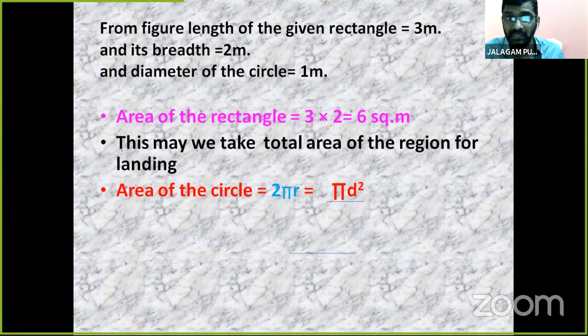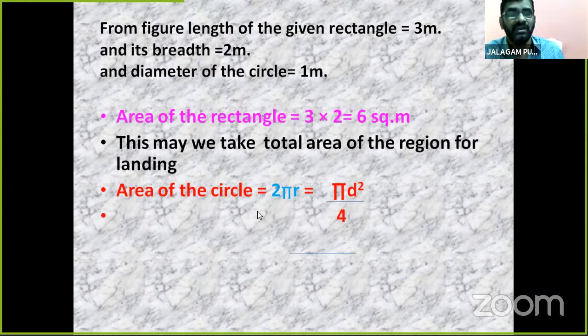When we roll the die, it stops on the area of the circle. That is the favorable region. It lands inside the circle. That's why we take the area of the circle.